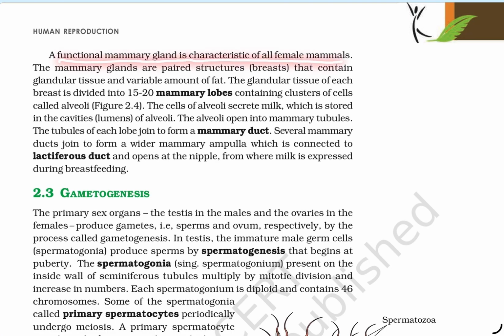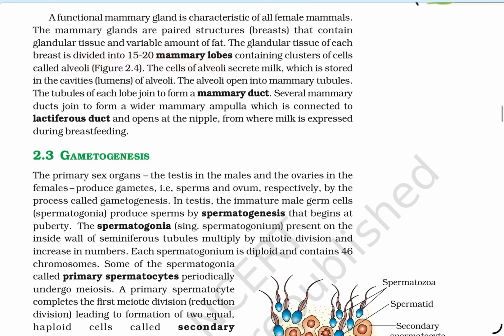A pair of mammary glands is characteristic of all female mammals. The mammary glands are paired structures, the breasts, that contain glandular tissue and a variable amount of fat. The glandular tissue of each breast is divided into 15 to 20 mammary lobes containing clusters of cells called alveoli. Cells of the alveoli secrete milk, which is stored in the cavities, the lumens of the alveoli.